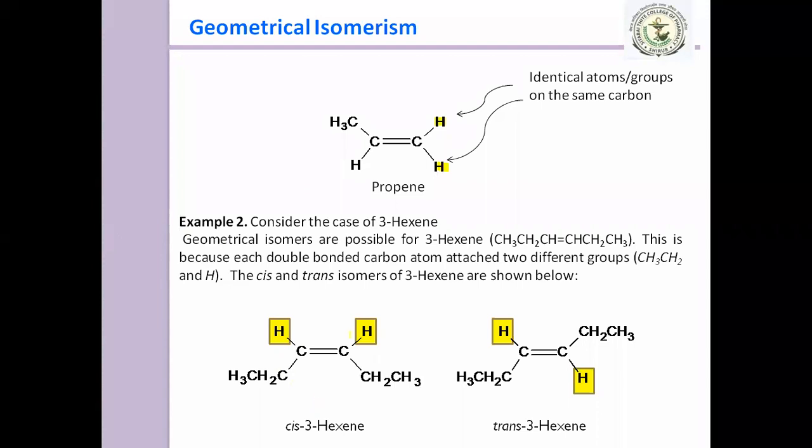Here the hydrogens, or even the CH2CH3 groups, these identical groups are present on the same side of the carbon-carbon double bond, and in the case of trans they are present on opposite sides. So for 3-hexene we can denote cis and trans isomers. Clear?